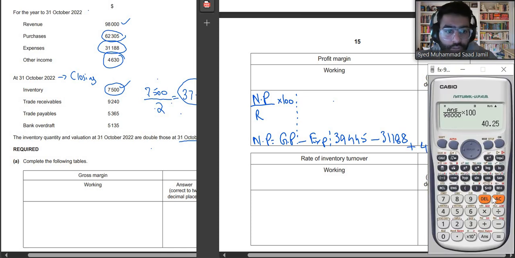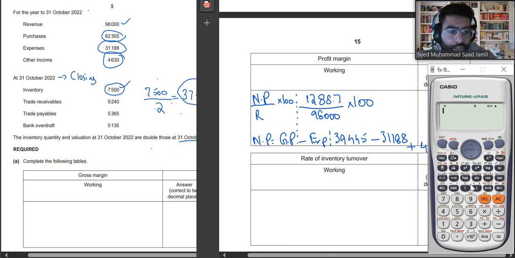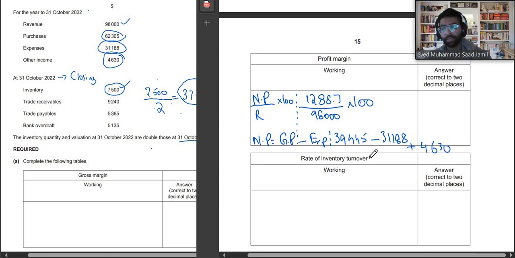Okay, so 39445 minus 31188 plus 4630. So 12887. Our net profit is 12887 divided by our revenue, which is 98,000. Multiply the whole thing with 100 again. So answer, divide by 98,000, multiply by 100. So it's 13.15%.